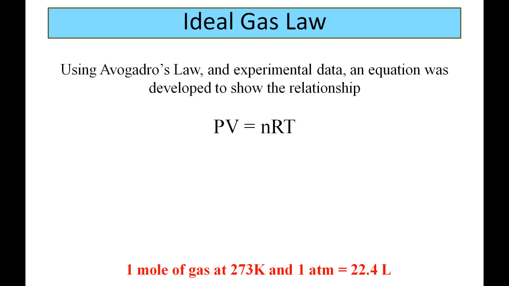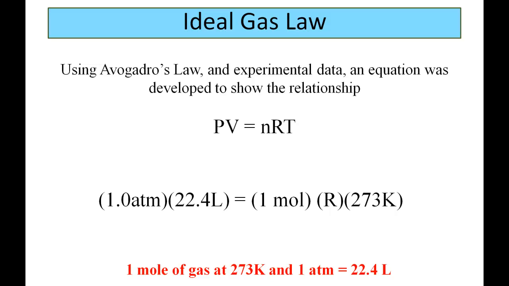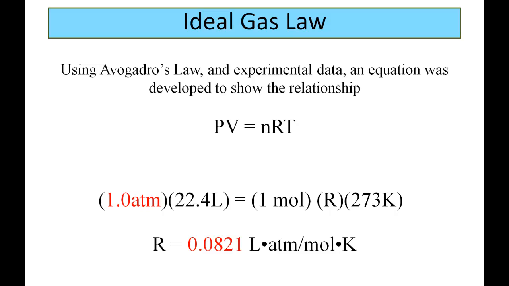In order to figure out the value of R, we're going to go ahead and take 1 mole of gas at standard temperature and pressure, knowing that it takes up a volume of 22.4. So if I show you the equation here, P, pressure, is equal to 1 atmosphere, V, volume, is equal to 22.4 liters, n, moles, is equal to 1 mole, the R is what we're trying to solve for, and the temperature is 273 Kelvin. If we solve for R there, we get 0.0821.